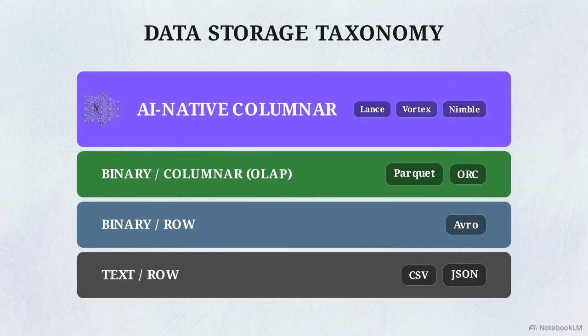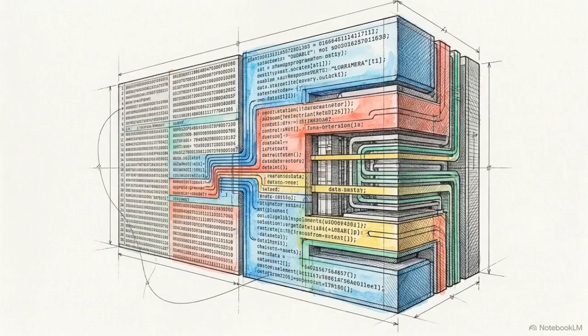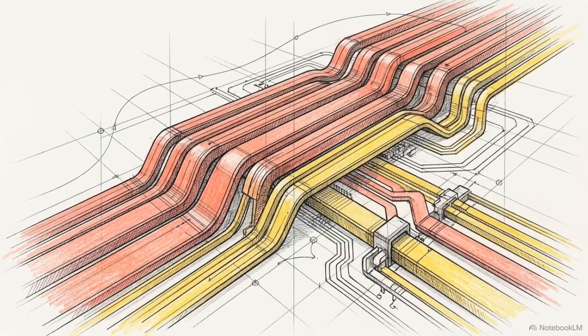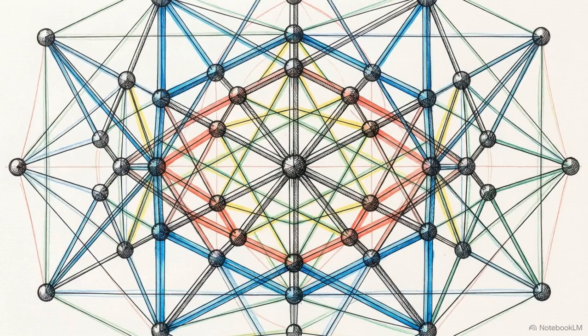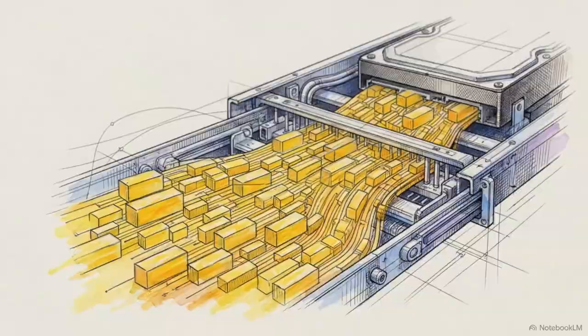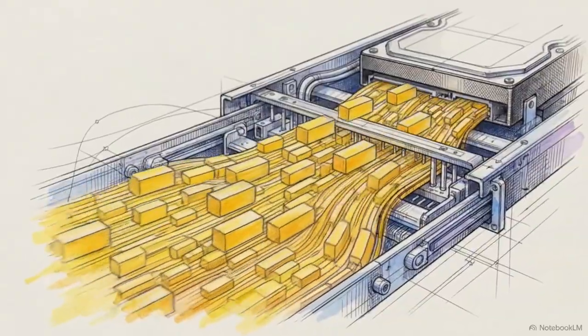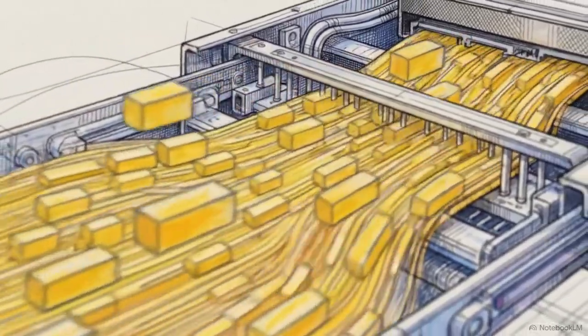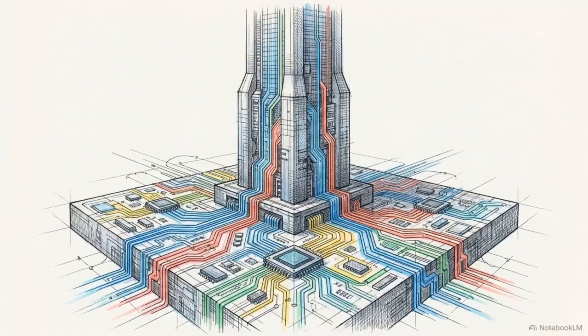Enter the AI native layer, Lance, Vortex, and Nimble. These formats replace batch-scanned files with zero-copy reads, SIMD accelerated hardware, and vector-native architectures. Because large language models demand high-throughput data delivery, the training pipeline is limited by the physical constraints of the file format. Choosing an AI native format is now a foundational requirement for scalable AI.